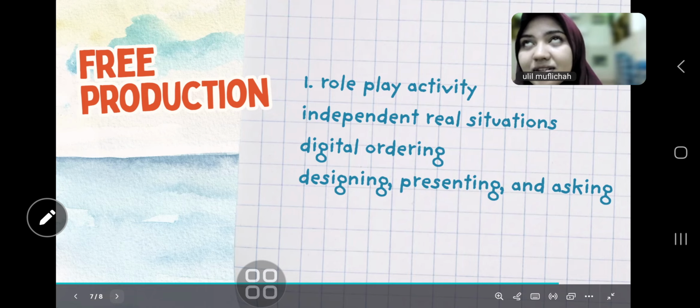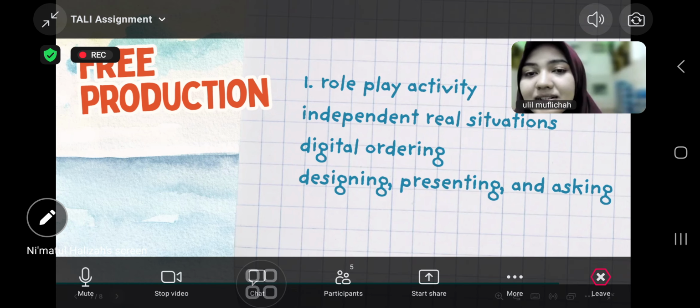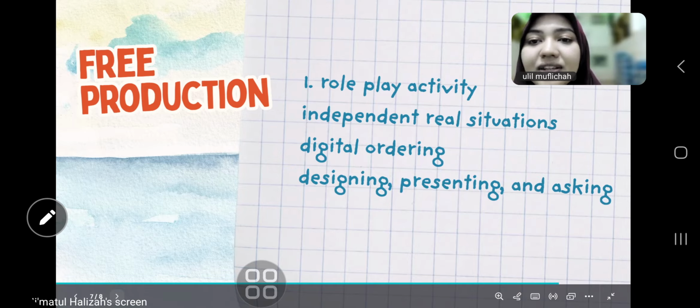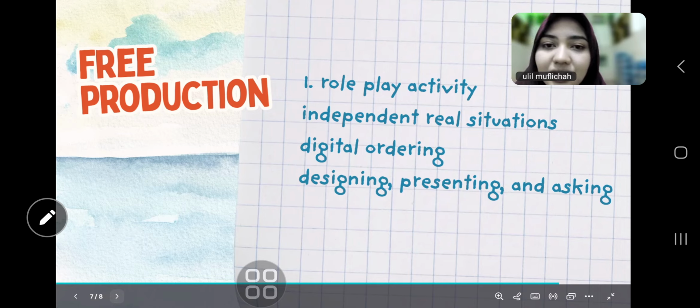Students are expected to apply the key phrases naturally and confidently in authentic communication. The activity is recorded as a video and submitted as evidence of learning. This activity allows students to experience real communication, develop their confidence, and connect classroom learning with everyday situations.